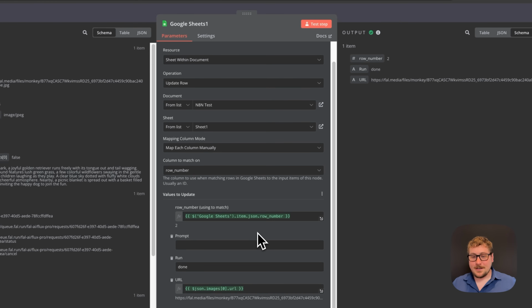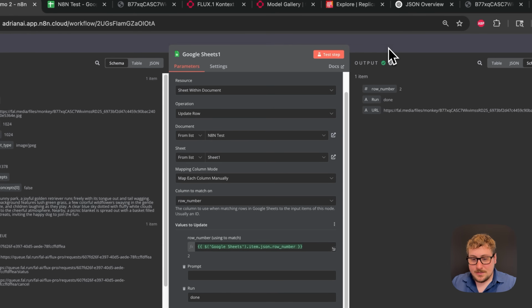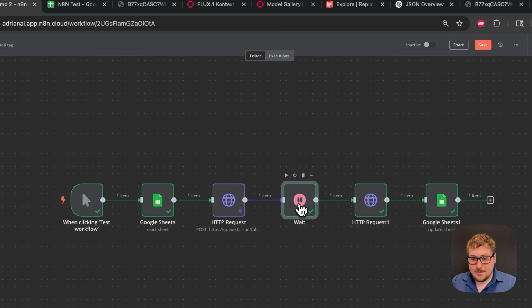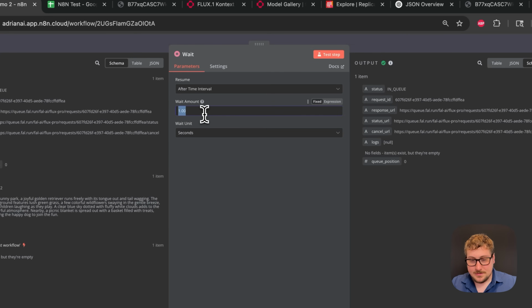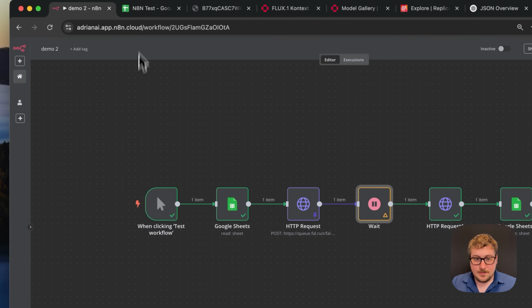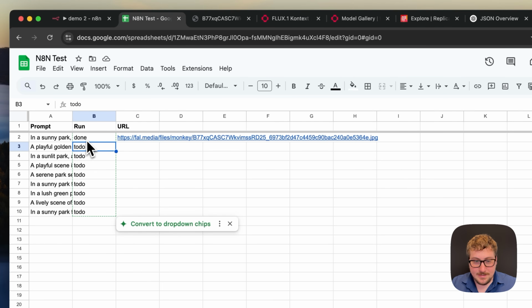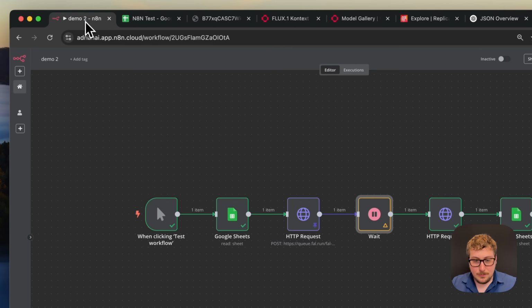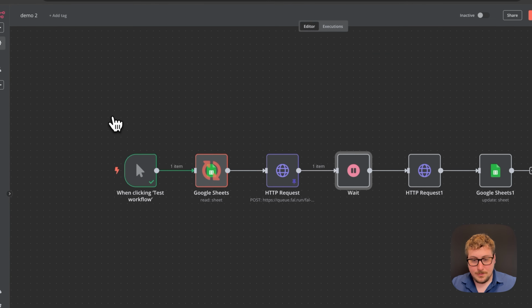But I just want to say congratulations. Not only do you have a prompt generator, but you're actually using an API and you've actually generated your first image. And we can just hop out of this. We're going to change this to 30 seconds and then show you how this works. So we generated that one during the test. It says done. So let's just test workflow one more time.